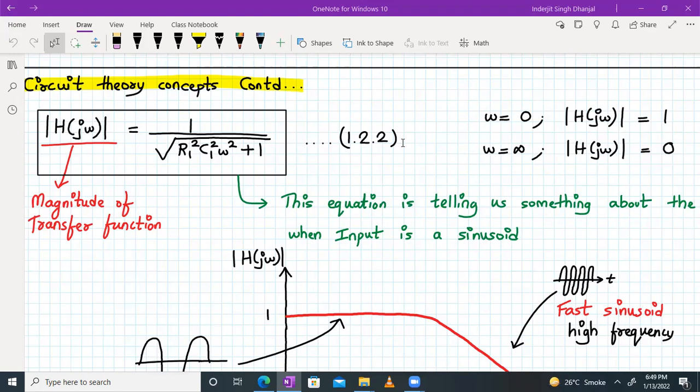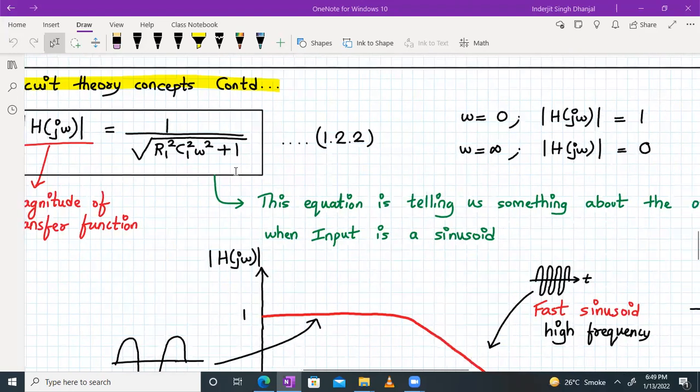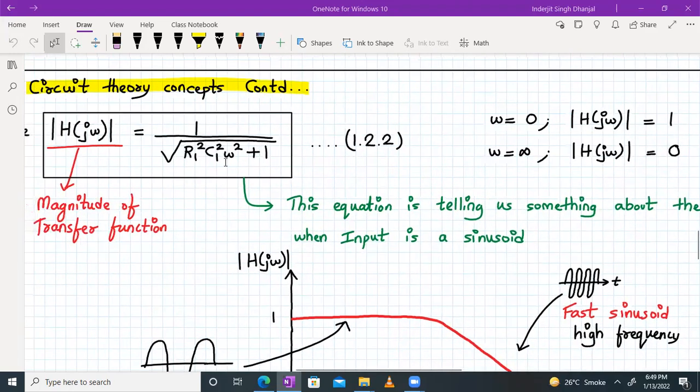Okay, I repeat, it's a very important concept. This magnitude response of the transfer function is telling us something about the output amplitude when the input is a sinusoidal signal. Now, if you look carefully in this equation, if omega is equal to 0, what will be H of j omega? It will be 1 upon square root of 0 plus 1, which will be 1. And when omega is equal to infinity, 1 upon square root of infinity, mod of H of j omega will be 0 itself.